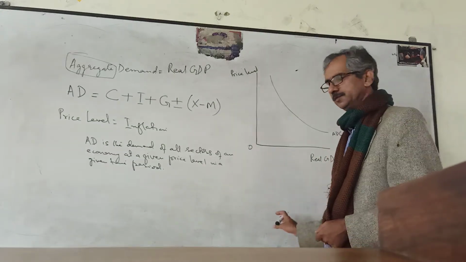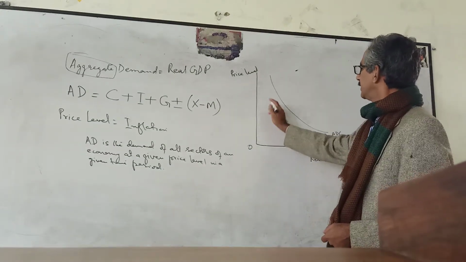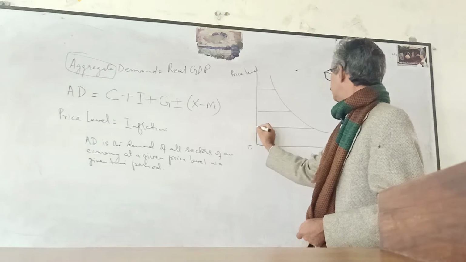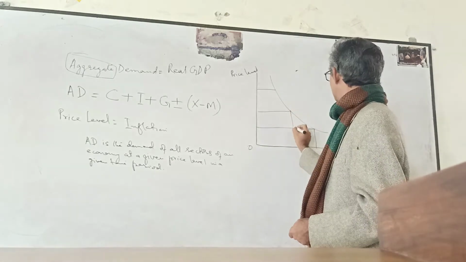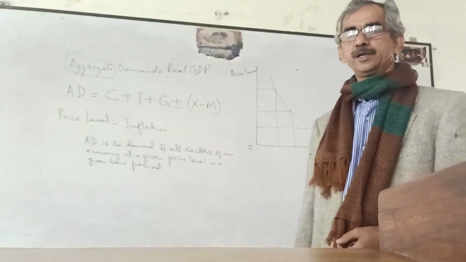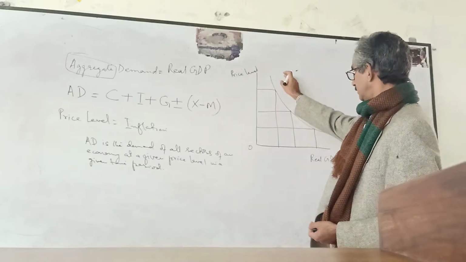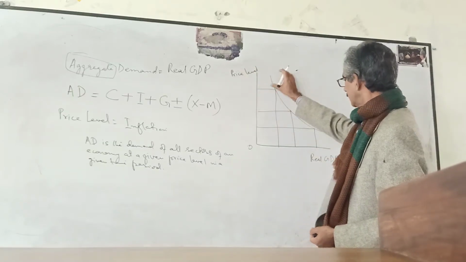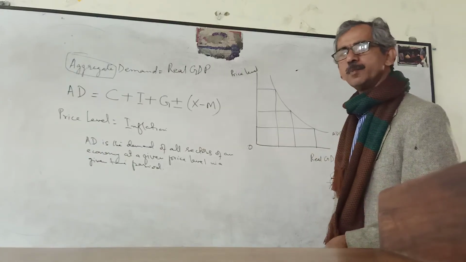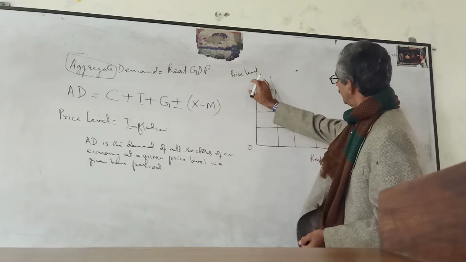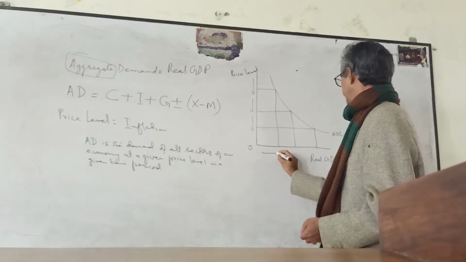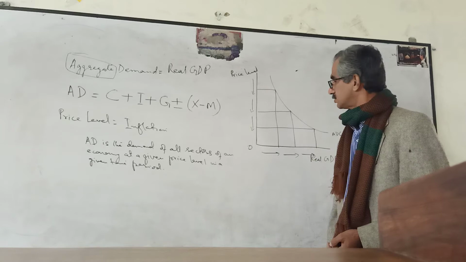The graph shows that at these available prices, these are the quantities demanded by the economy. The higher the price level, the lower the quantity or amount of goods and services demanded by the people, and whenever the price level in the country falls, the aggregate demand increases.